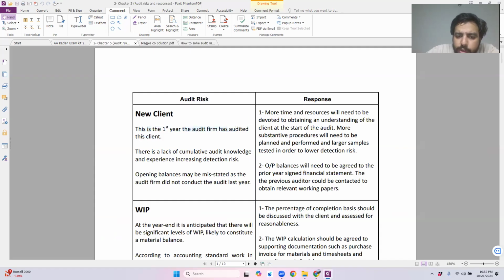There is a lack of cumulative audit knowledge and experience, increasing the detection risk. Opening balances may be misstated as the audit firm did not conduct the audit last year. So instead of too much detailed explanation, it is a better explanation to save your time as well.